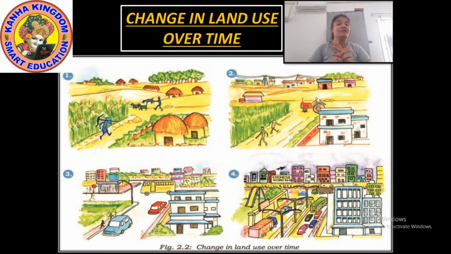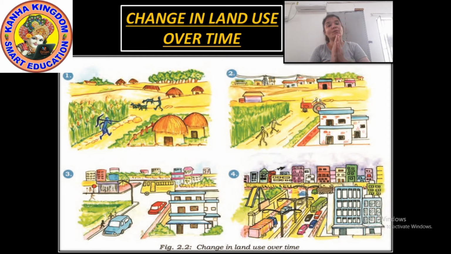A vast change in the land use. So this is what I was trying to explain to you, or what the lesson is trying to explain to you, that because of our use, we have brought a very vast, a big change in the land use. The land which was used for agriculture and such purposes, we have built buildings, complexes, factories there.